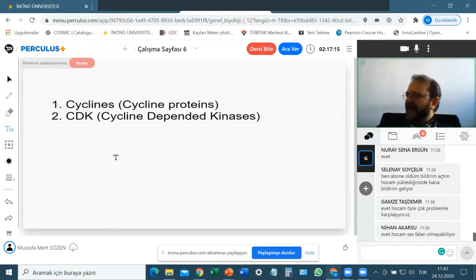Now, we have two groups of proteins. One, cyclins. Two, cyclin-dependent kinases. Shortly, we call them CDKs. There are a lot of cyclins and there are a lot of CDKs. As you can understand from their names, CDKs are enzymes, kinase enzymes. So you should remember the kinases from our previous lectures.